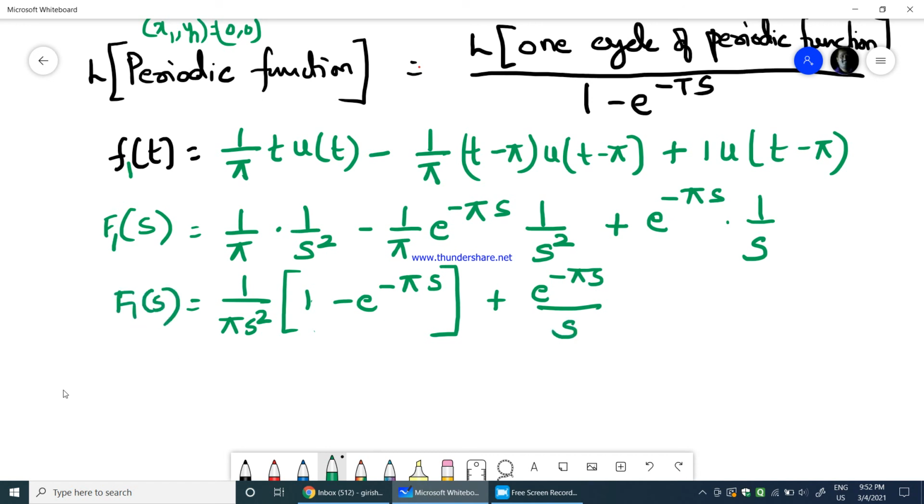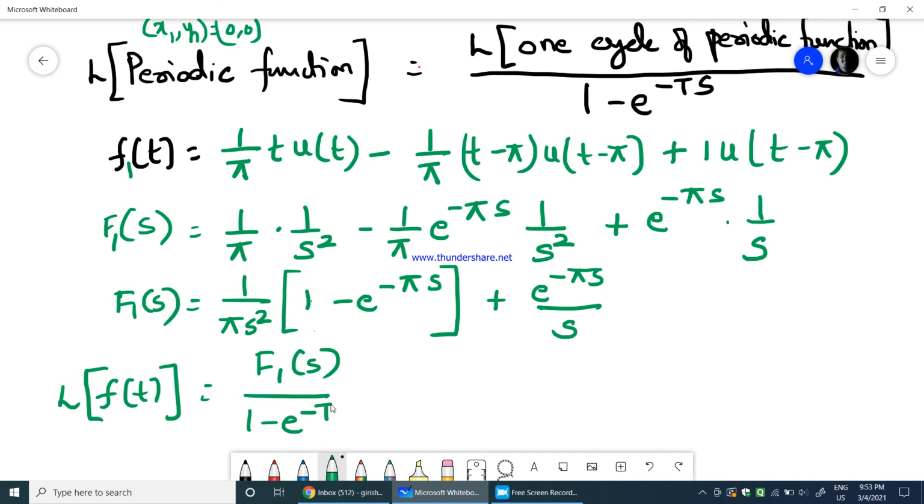Therefore, the Laplace transform of the complete periodic function f of t would be equal to F1 of s divided by 1 minus e power minus Ts. Now what is this time period T? You should go back and see the diagram.